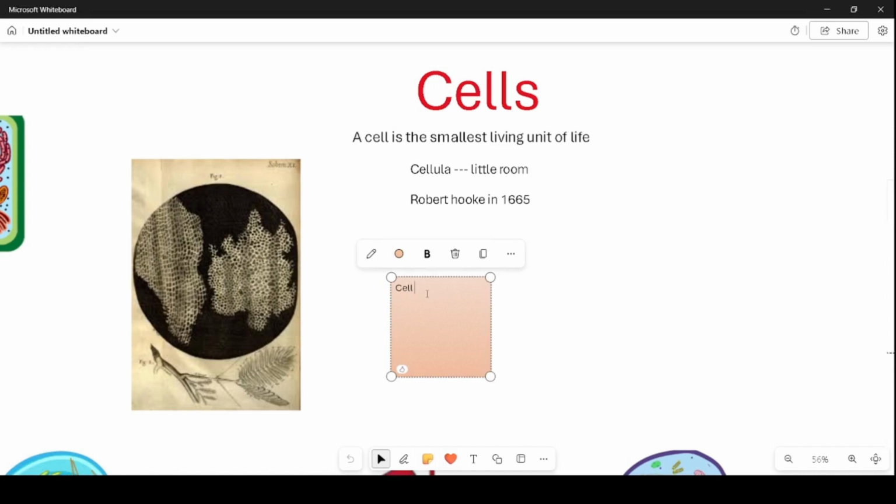Cell theory. So there are three main postulates of the cell theory. The first one is that all organisms are made of cells. Second postulate states that cells are the basic unit of life.